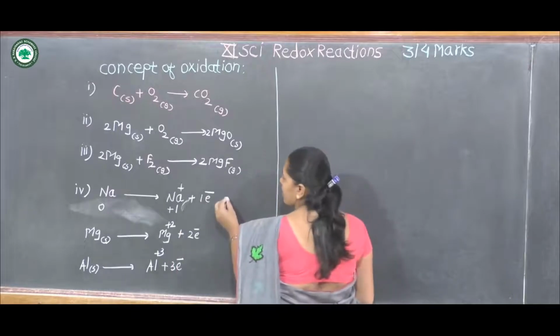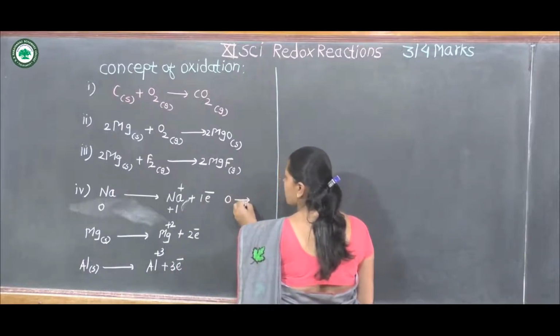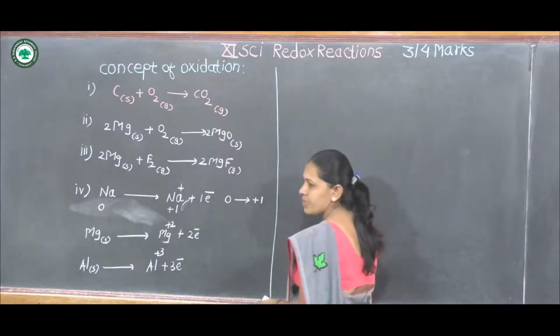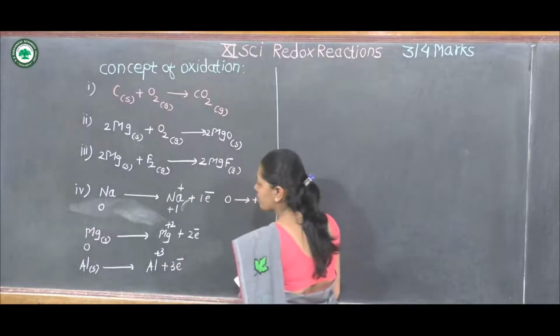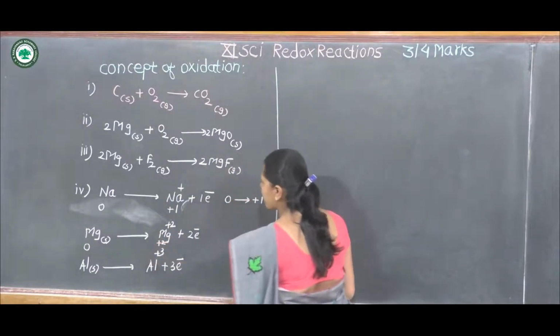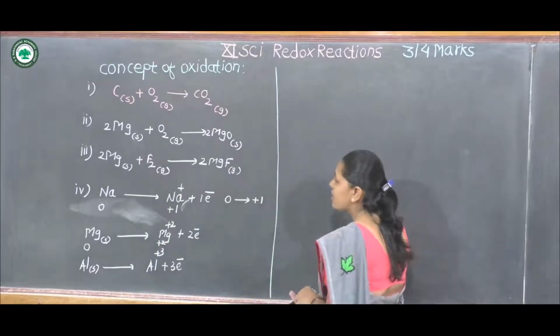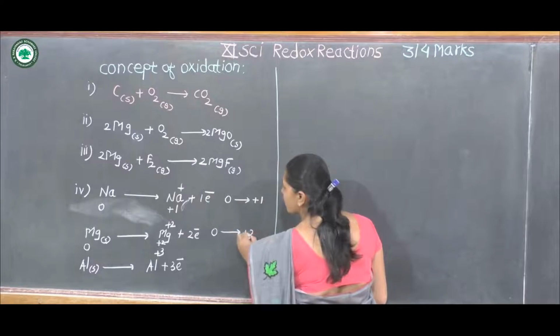The oxidation state of sodium changes from 0 to +1. In the second example, the charge on magnesium is 0 and Mg2+ has a +2 charge, that is, the oxidation state of magnesium changes from 0 to +2.